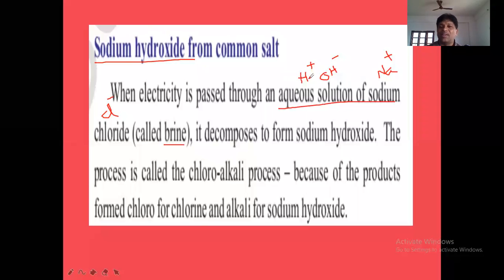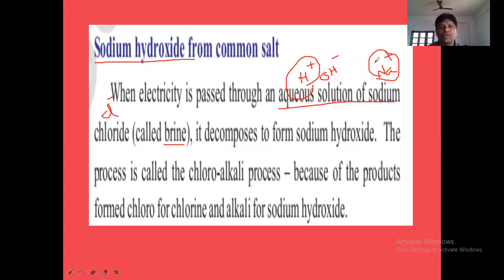Now, how many cations are going to cathode here? H plus and Na plus. From aqueous solution of NaCl, from brine, H plus and Na plus, both will go to cathode. Now at cathode, which cation will discharge? H plus will discharge or Na plus will discharge? That point is to be understood here.